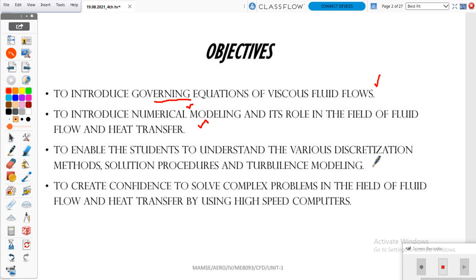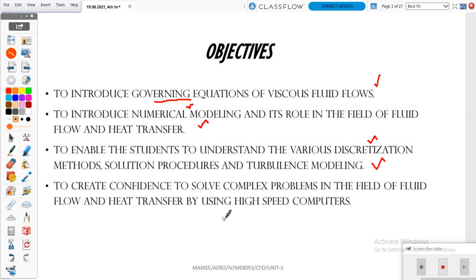And next one, discretization, that means meshing. You are designing one aircraft, which is a full-size object. We need to analyze the lift or drag of our vehicle, so we need to design that aircraft in software. It's a single object. While we are doing analysis, we need to cut it into smaller pieces, n number of pieces. Then only we can get exact results like lift and drag. So we learn about discretization.